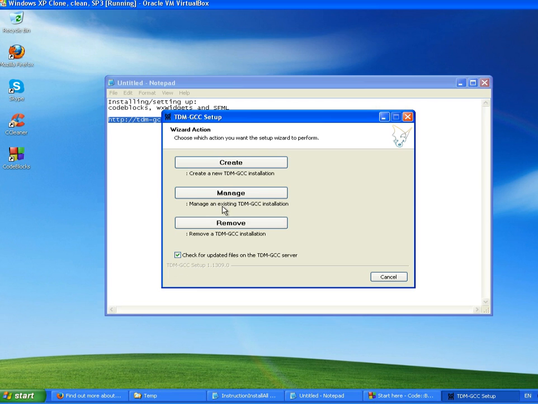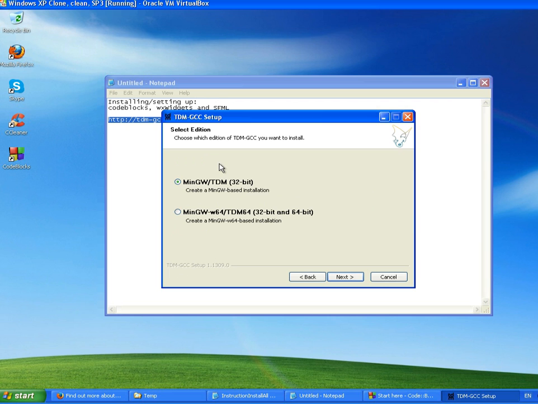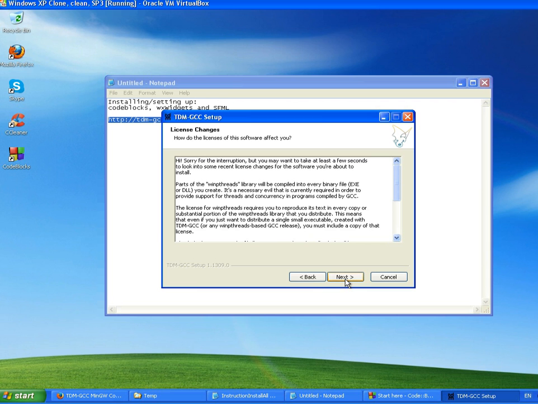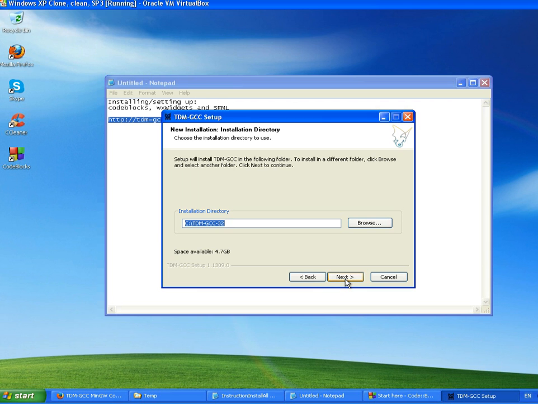From here we want to create a new one. I have 32-bit. Obviously if you have 64 you might want the other one, but I have 32 still here, so I will select this one, and this is a good part here.